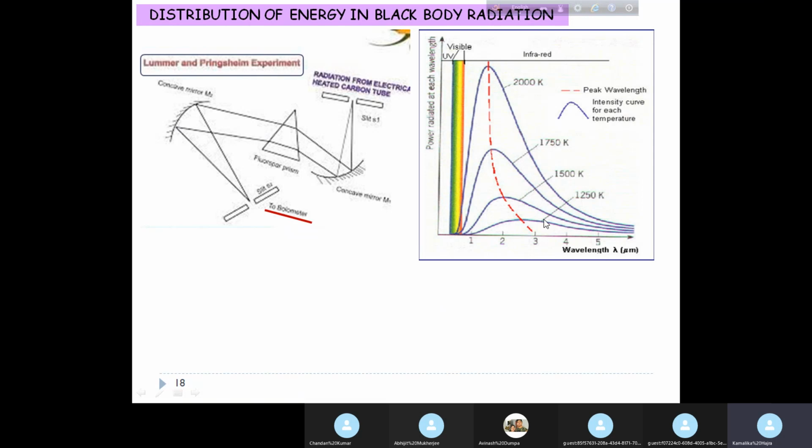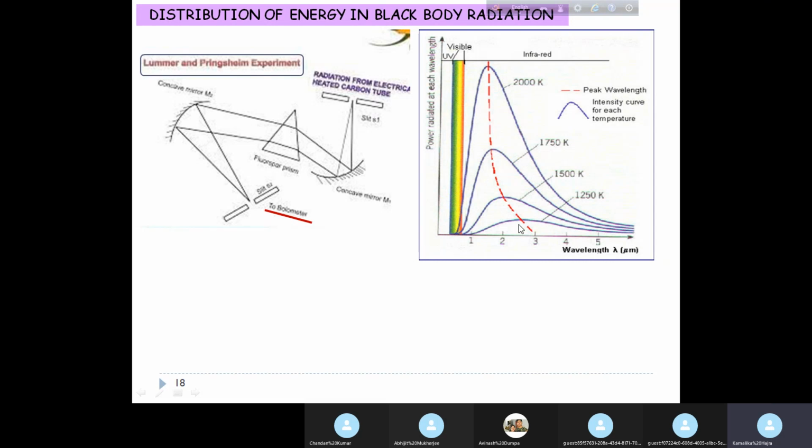The emitted energy, when plotted against wavelength, starts from a minimum, reaches a maximum, but does not keep increasing. It starts decreasing as wavelength increases.